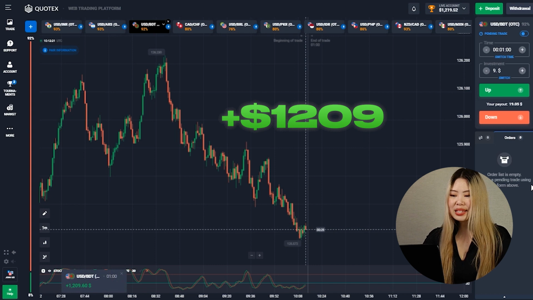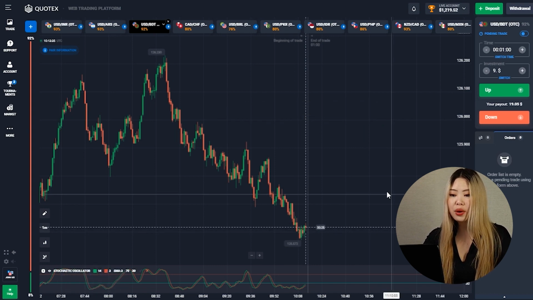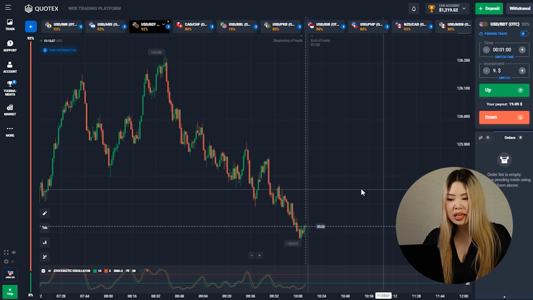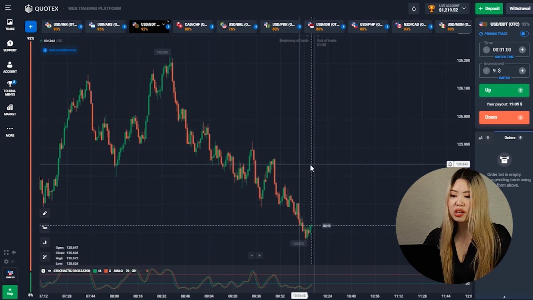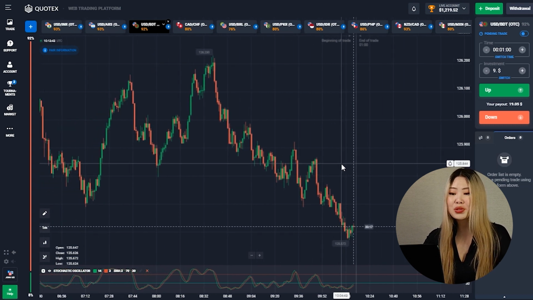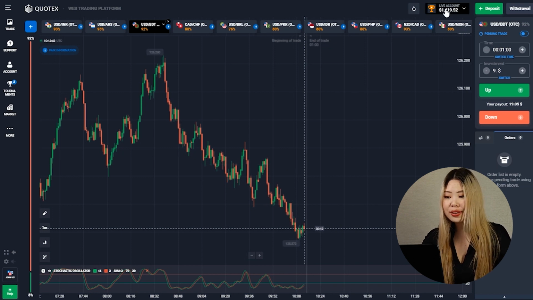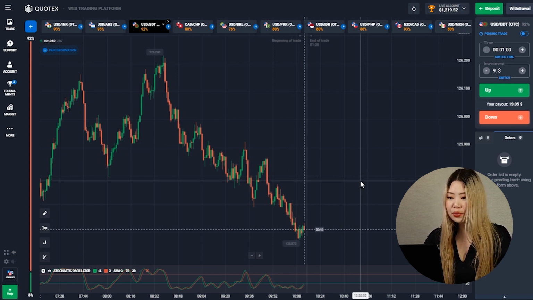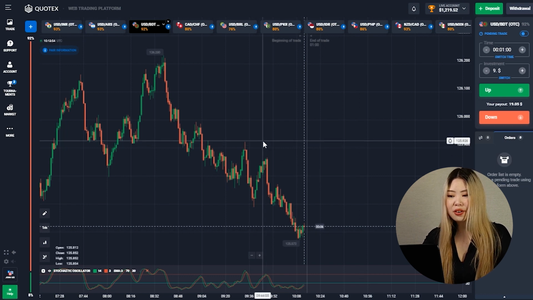Guys, as you can see, I'm back in profit. It was a great entry point. By the way, what do you guys think is the amount I will be able to reach in this trading session? The first target is $1,000, and that's pretty good. And I think we'll open a few more trades and I'll reach my $5,000 amount.